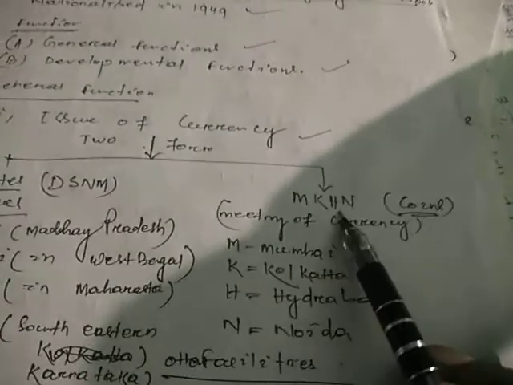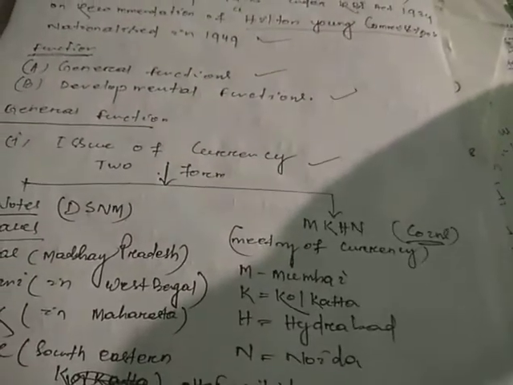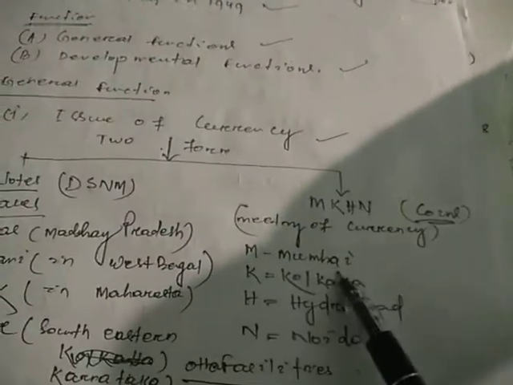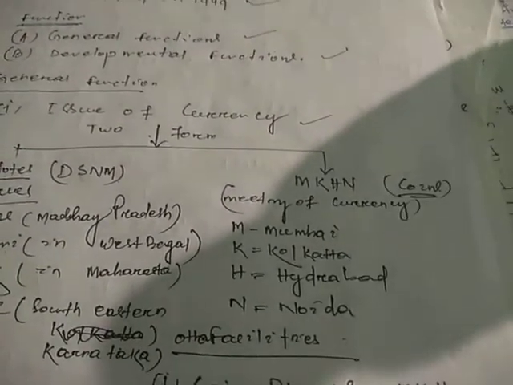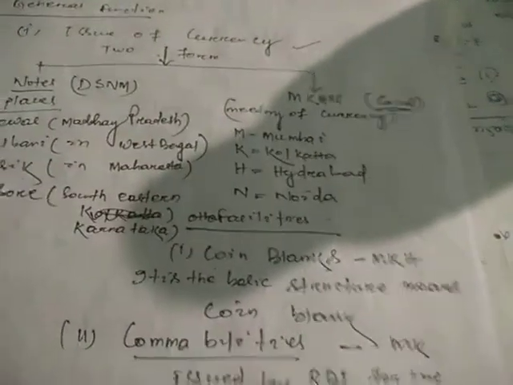Now come to MKHN. MKHN in the sense what? Mint of currency. M for Mumbai, K for Calcutta, H for Hyderabad, N for Noida. There are other facilities in case of MKHN. What things are there? We have to discuss that.